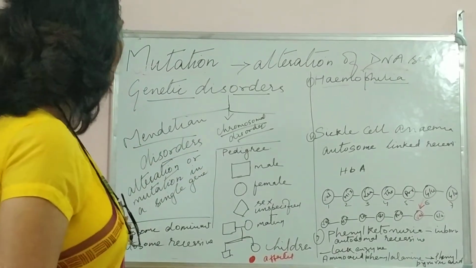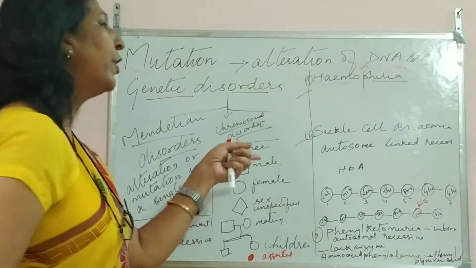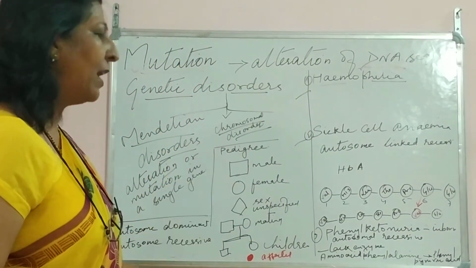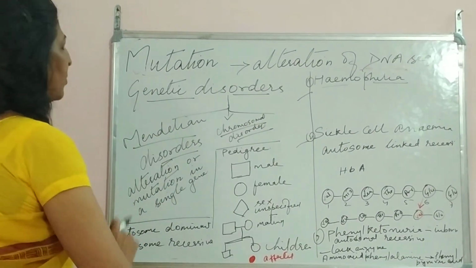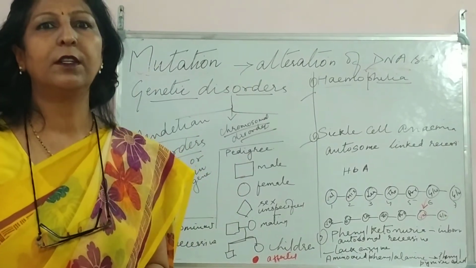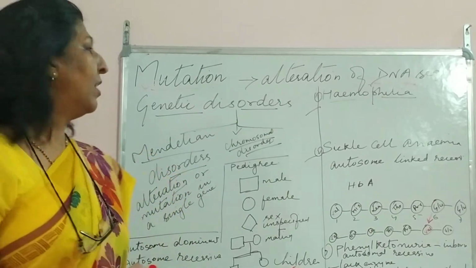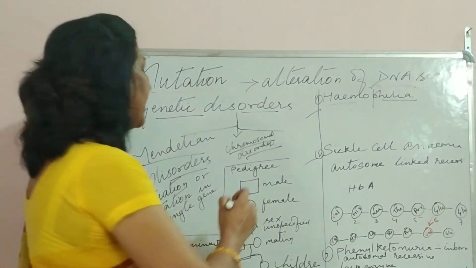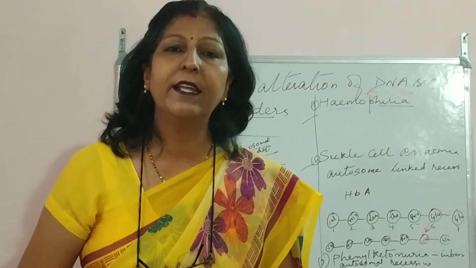In Mendelian disorders, we are going to study more about three diseases: hemophilia, sickle cell anemia and phenylketonuria. That we'll do in detail. With Mendelian disorders, how do we come to know that a person is suffering from a certain disorder, or how can it be treated? There is another term over here, pedigree analysis, that is there in your book. Now what is this pedigree analysis?